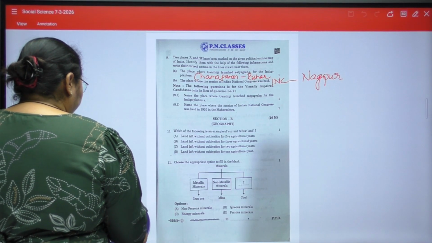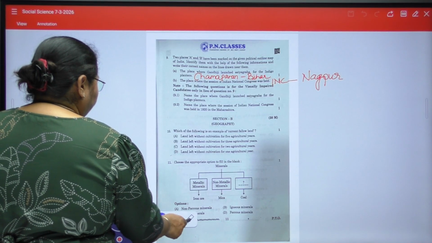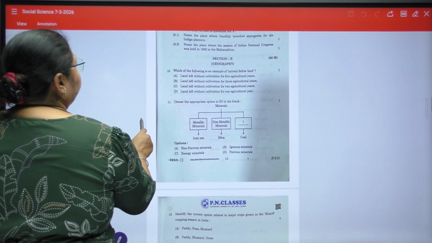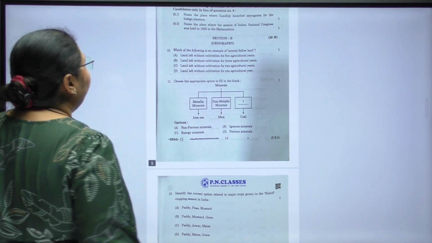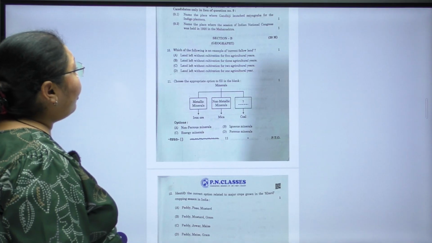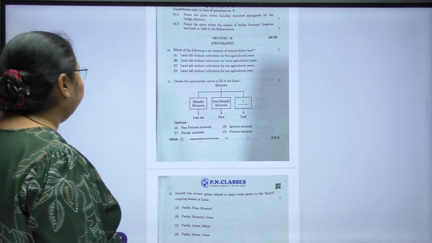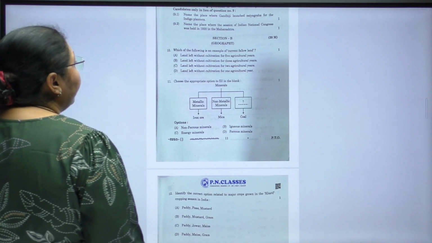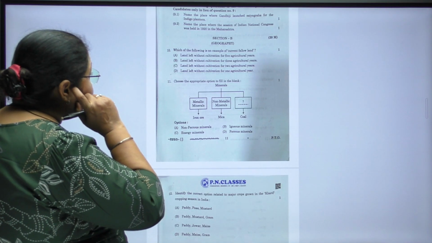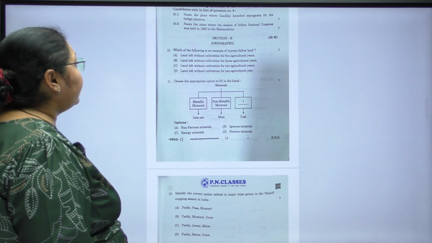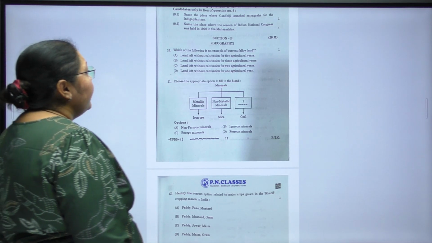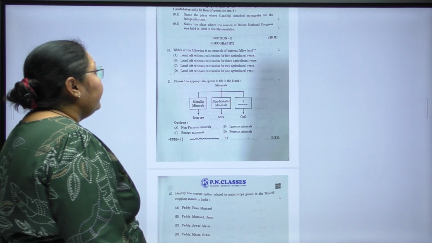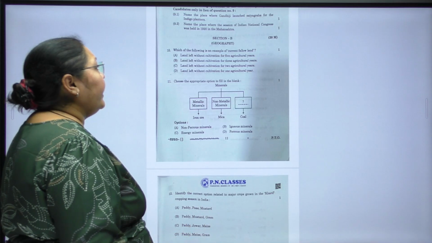Coming towards the next section, section B. Which of the following is an example of current fallow land? Option A, land left without cultivation for 5 agriculture years; land left without cultivation for 3 agriculture years; for 2 agriculture years; for 1 agriculture year.